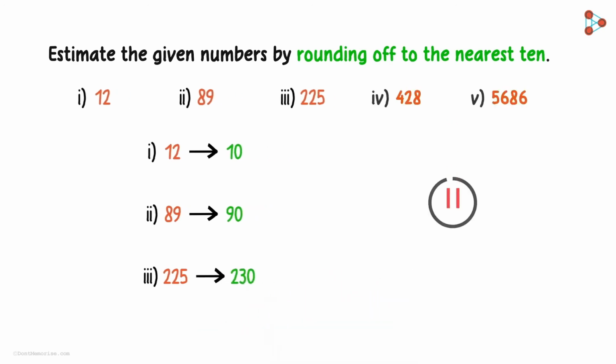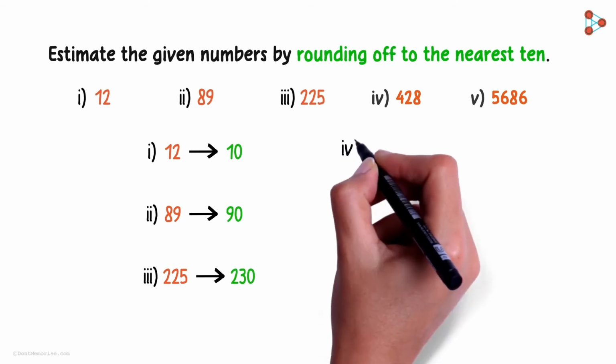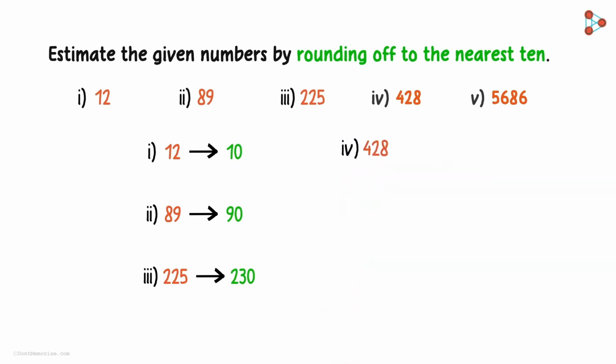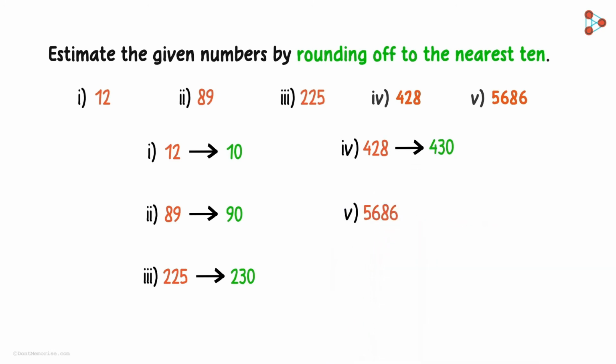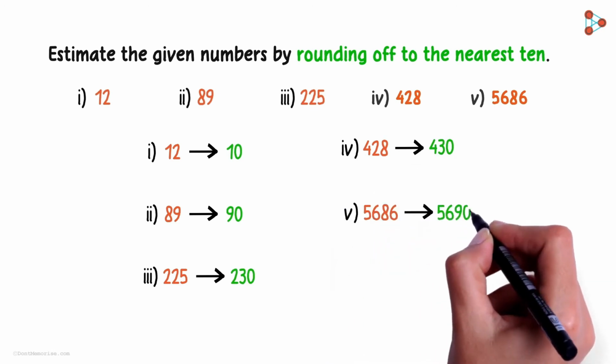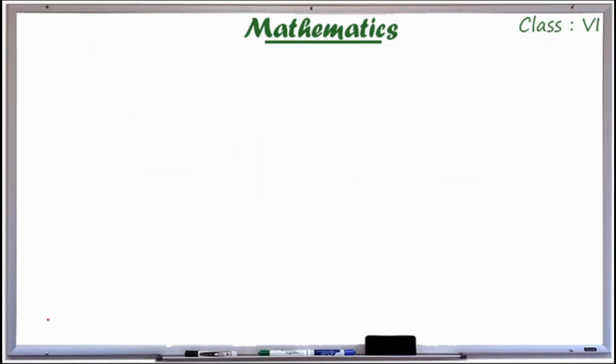Let's consider a few bigger numbers now. Estimation of 428 is 430. And that of 5686 is 5690. So we have studied estimating to tens.